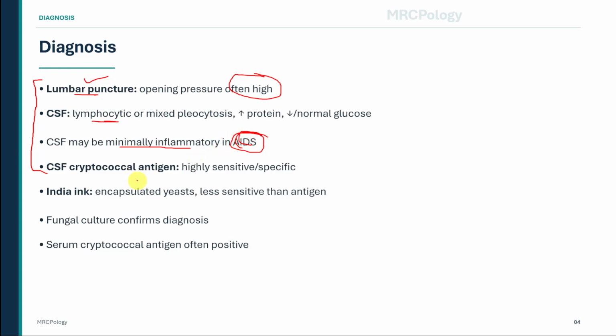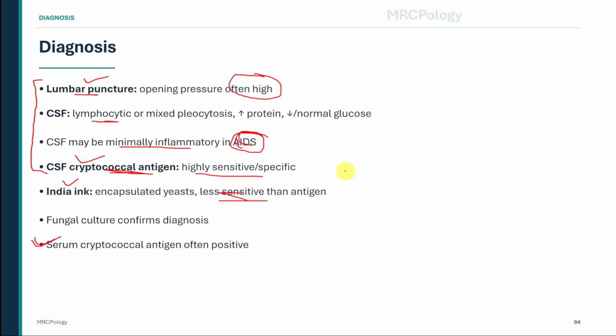The key diagnostic test is cryptococcal antigen in the CSF. It is highly sensitive and specific. India ink can show encapsulated yeasts, but it is less sensitive than cryptococcal antigen testing. Fungal culture confirms the diagnosis, although it takes longer. Serum cryptococcal antigen is often positive and can support the diagnosis, especially in advanced HIV.